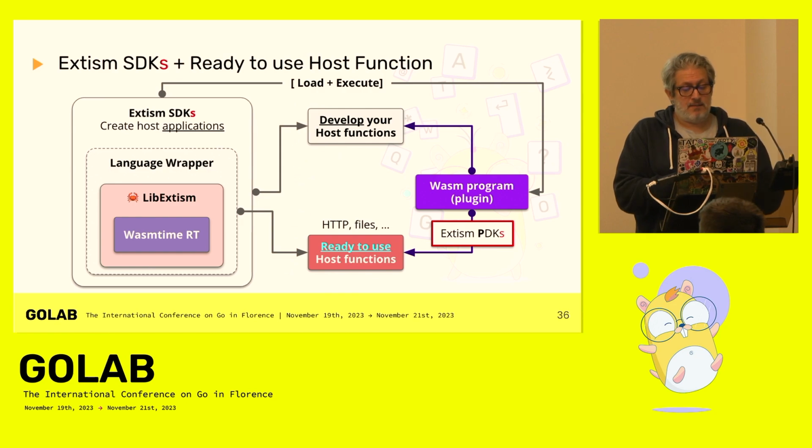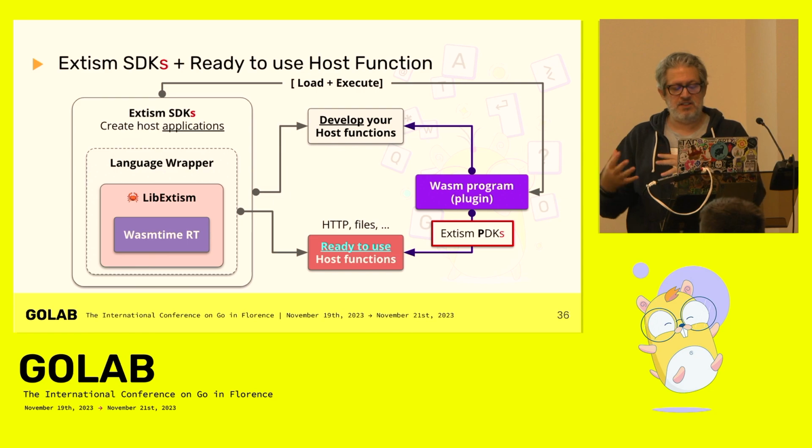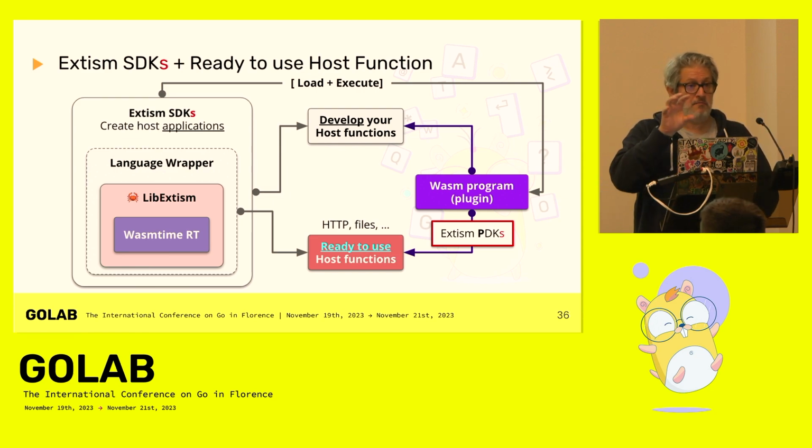But thanks to that, you have ready-to-use host functions. If you want to do an HTTP request, read files or something else, or print something in the terminal, because with Wasm you can't print something if you don't implement the print function, it's ready to use with the Extism SDKs and PDKs. So your Wasm program can do a lot of things.